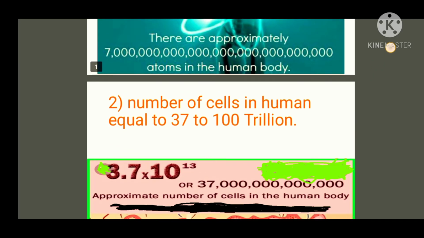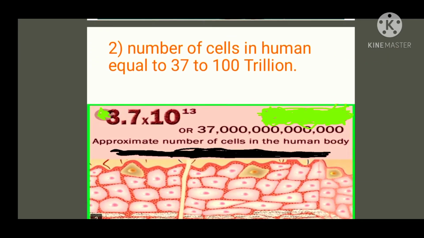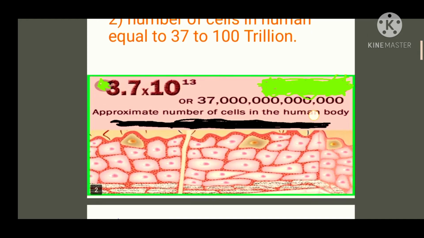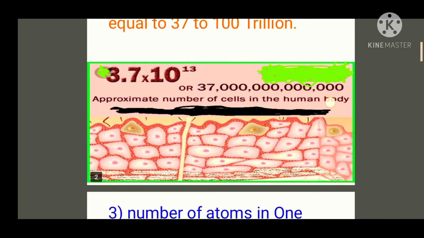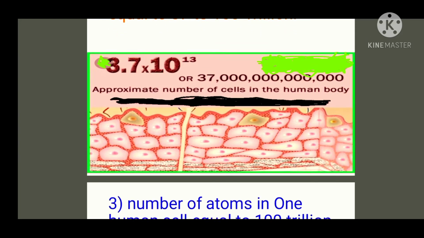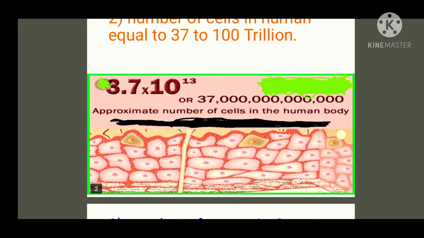The second fact is the number of cells. How many cells are in the human body? There are 37 trillion cells, which means 3.7 times 10 raised to 13 cells are present in the human body.